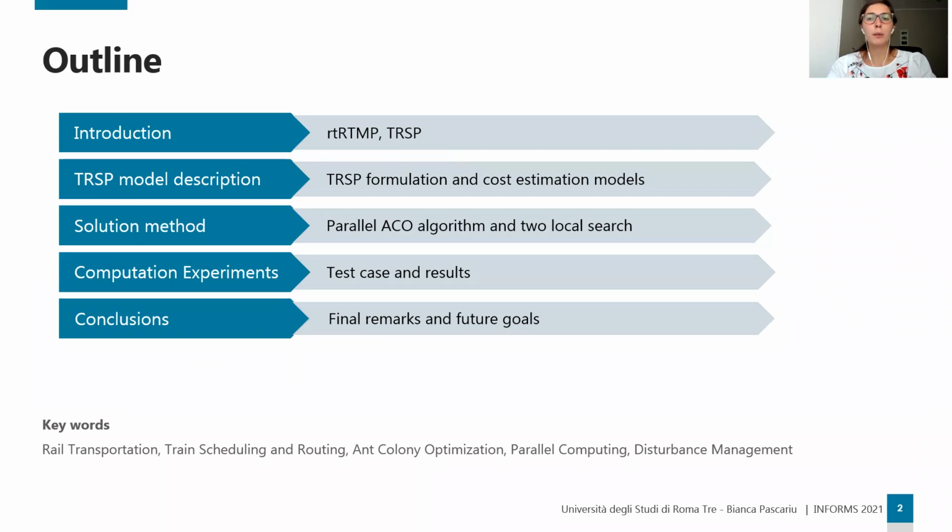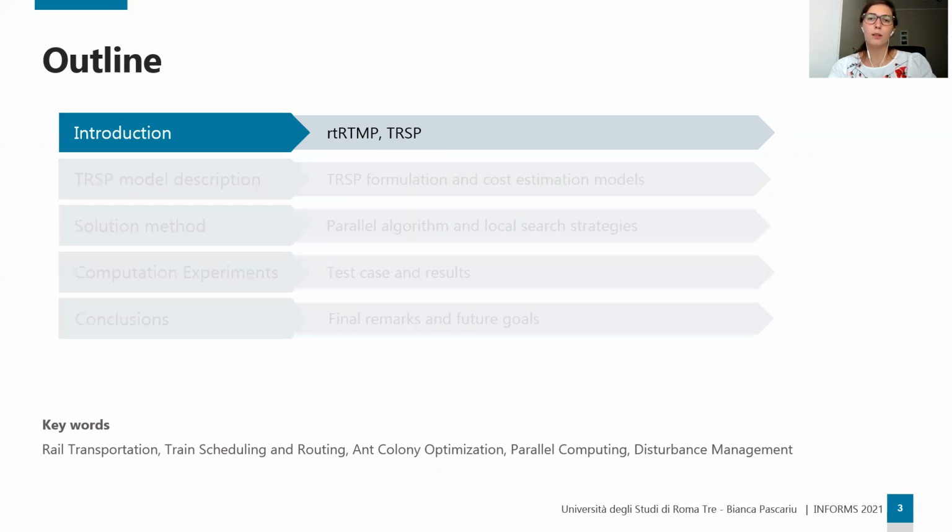A brief outline of the presentation. I will first introduce the context, and I will describe how we model the train routing selection problem, briefly called TRSP. Here we propose new cost estimation models, and in the solution method, we will see the proposed parallel ant colony optimization and tree local search. We then test the benefits of our contributions by computational experiments to conclude with some final remarks and future goals.